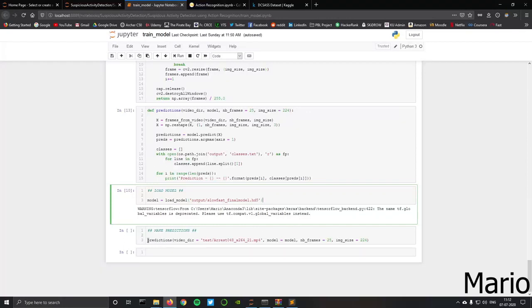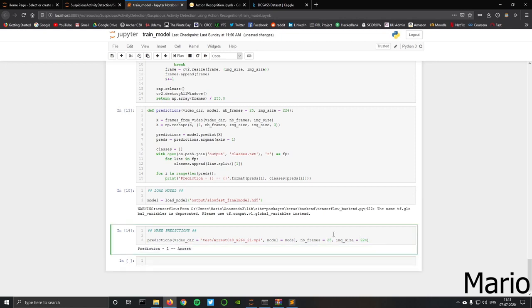We will call this function, give the input as the video directory, give the model as the input, and make sure that the frames and the image size are the same as the model input shape. Upon running this, we will see that the prediction has been done and it has successfully predicted that the video is related to an arrest. Thus we can say that our model is able to predict properly.